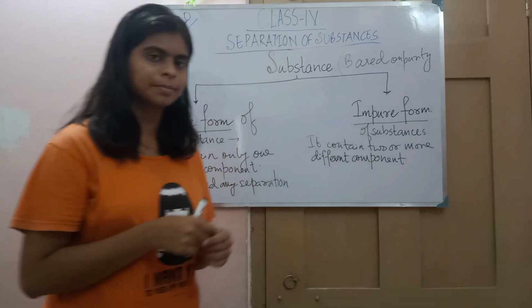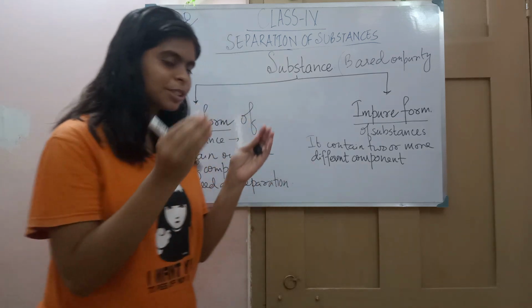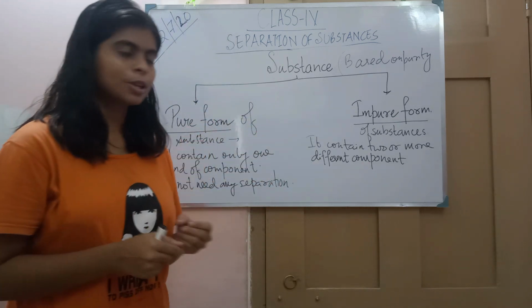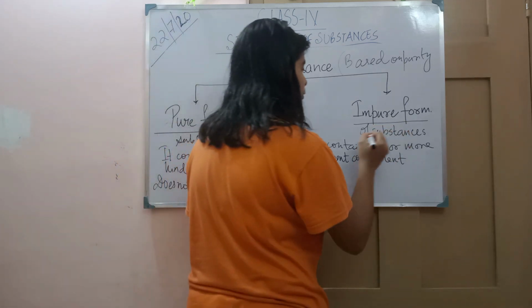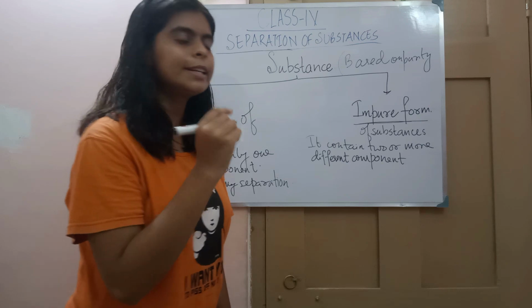Now you dissolve them. The substance that has formed is a mixture. This kind of impure form of substances, we call a mixture.